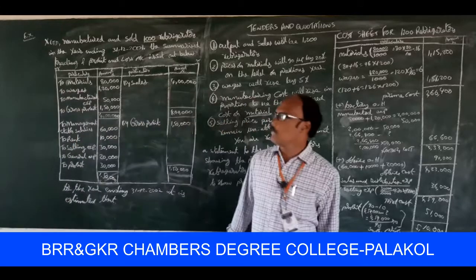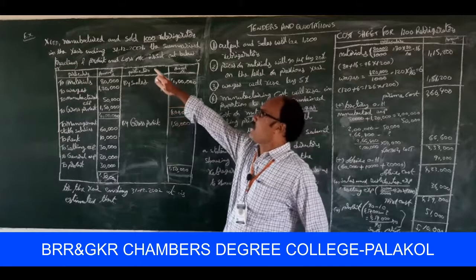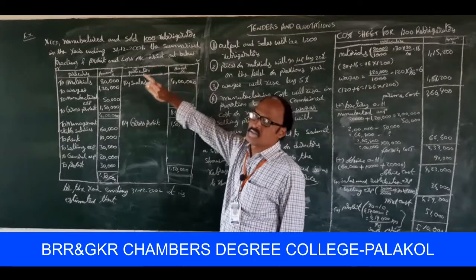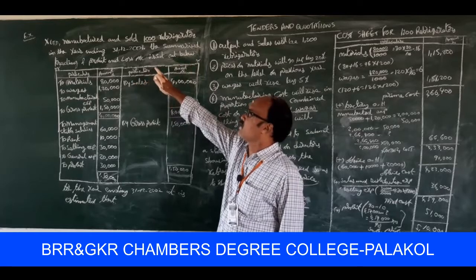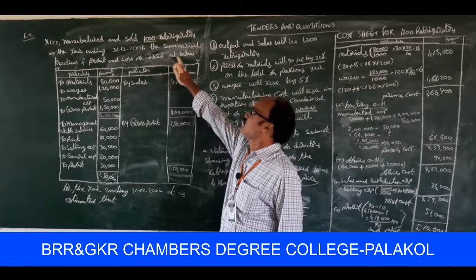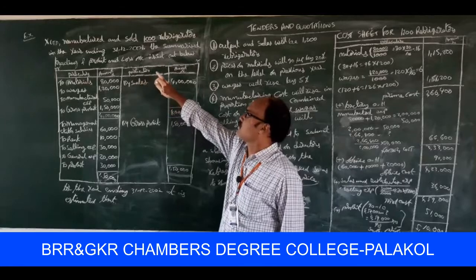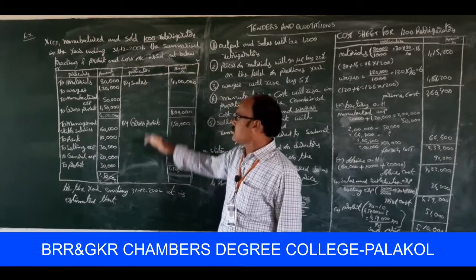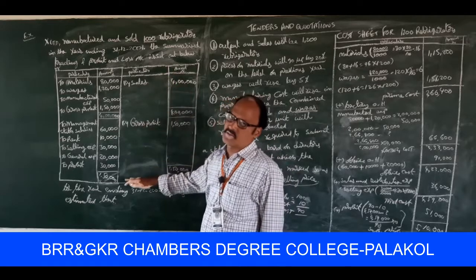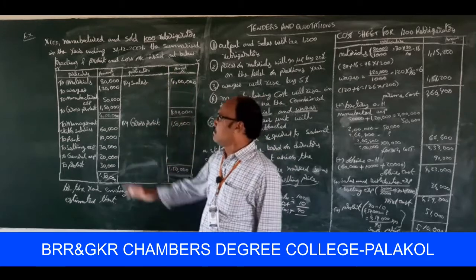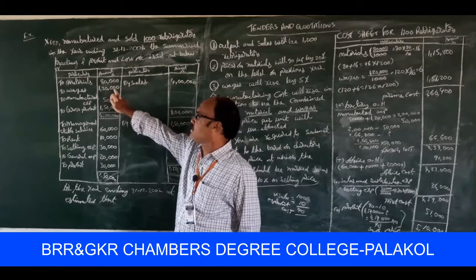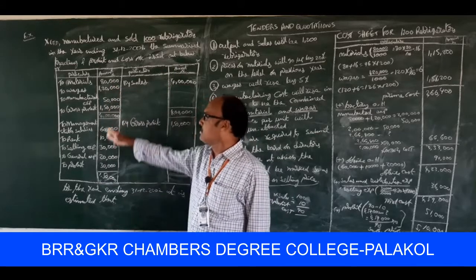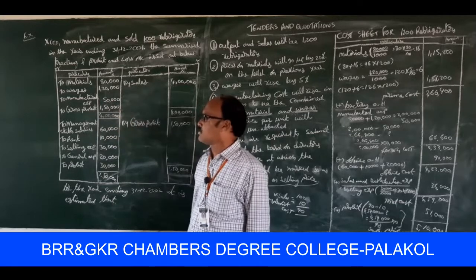X manufactured and sold 1,000 refrigerators in the year ending 31st December 2001. The summarized trading and profit and loss account is set out below. So this is information regarding 1,000 refrigerators. First of all, materials 80,000, wages 1,20,000, manufacturing expenses 50,000, gross profit 1,50,000.